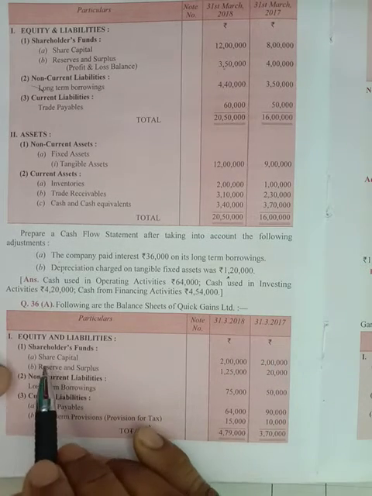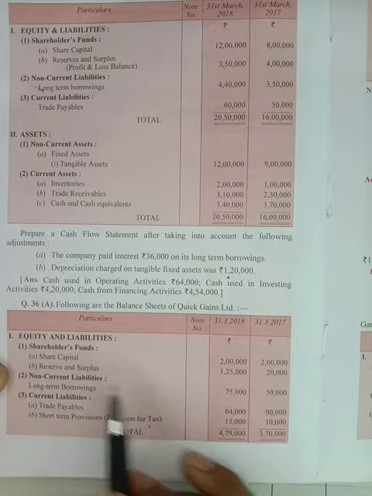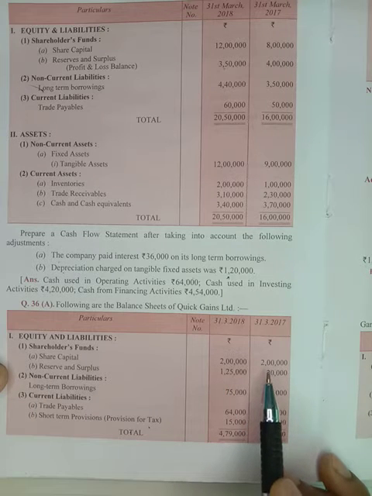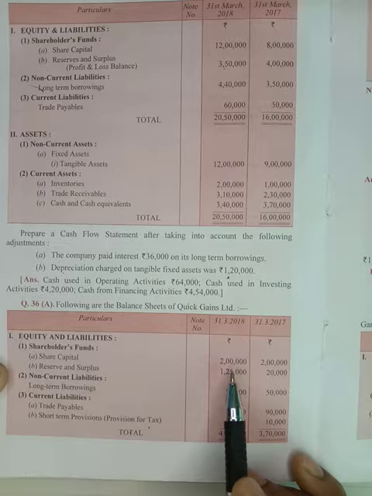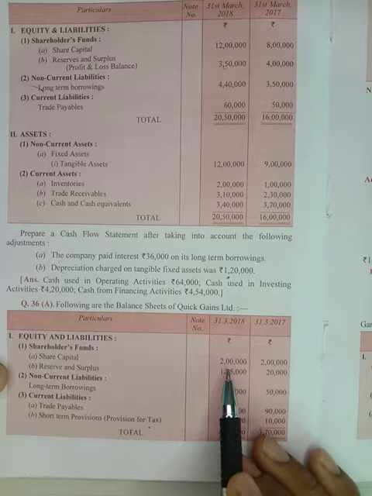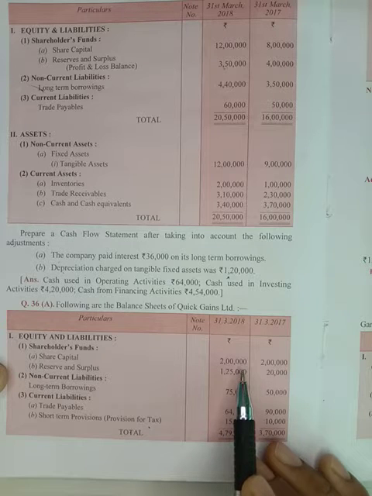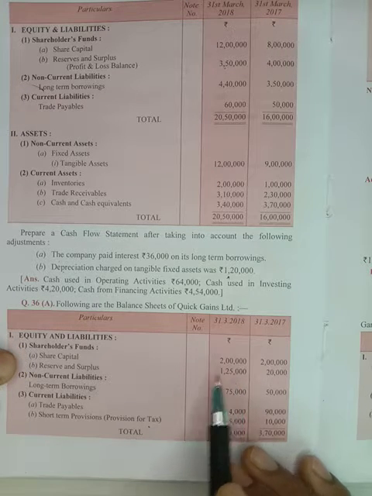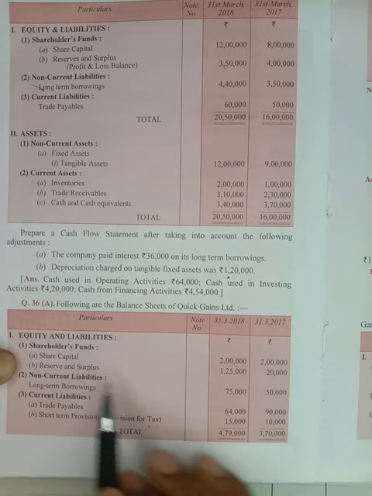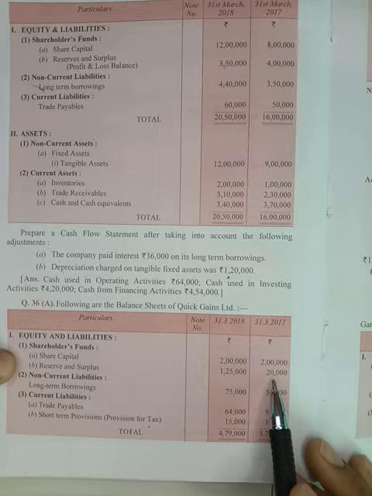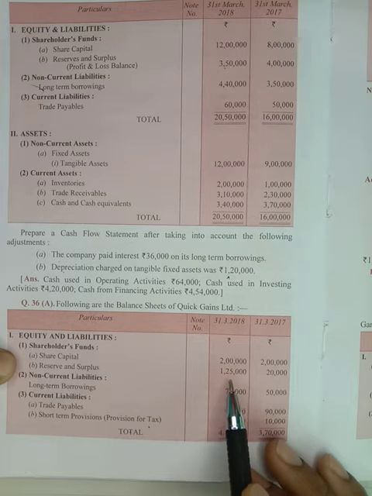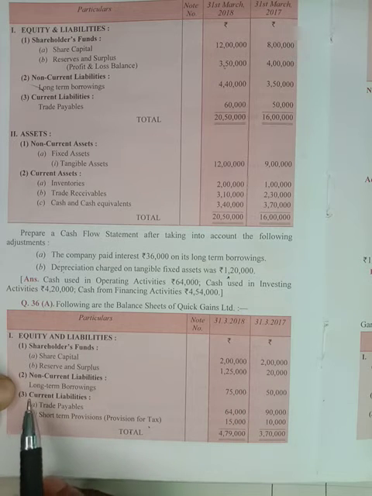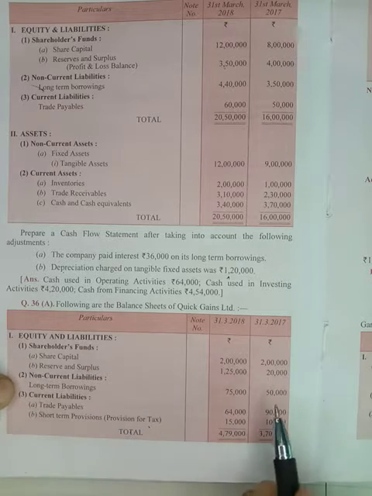It is clear. In this share capital, you can see at the opening it is given 2 lakh rupees and closing capital is also 2 lakh rupees. That means there is no inflow of share capital. Now reserve and surplus is given 20,000 at the beginning of the year and 1,25,000 at the end of the year. Long term borrowings are given 50,000 and 70,000, 75,000.